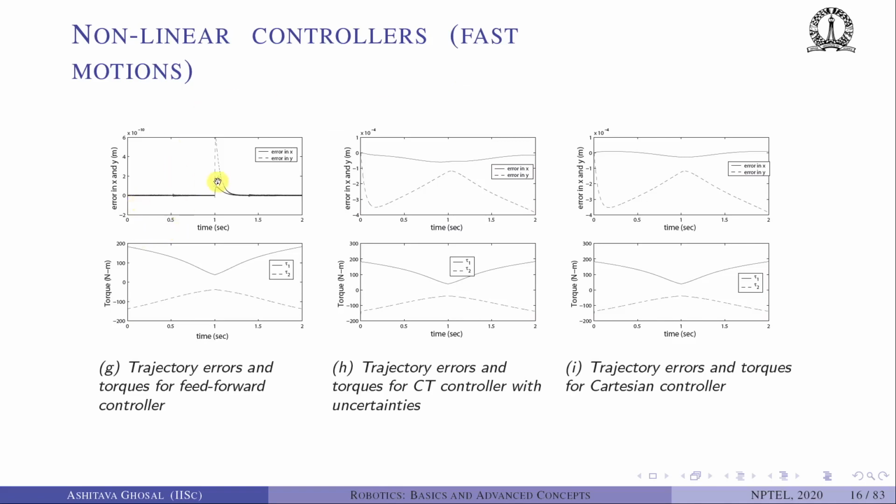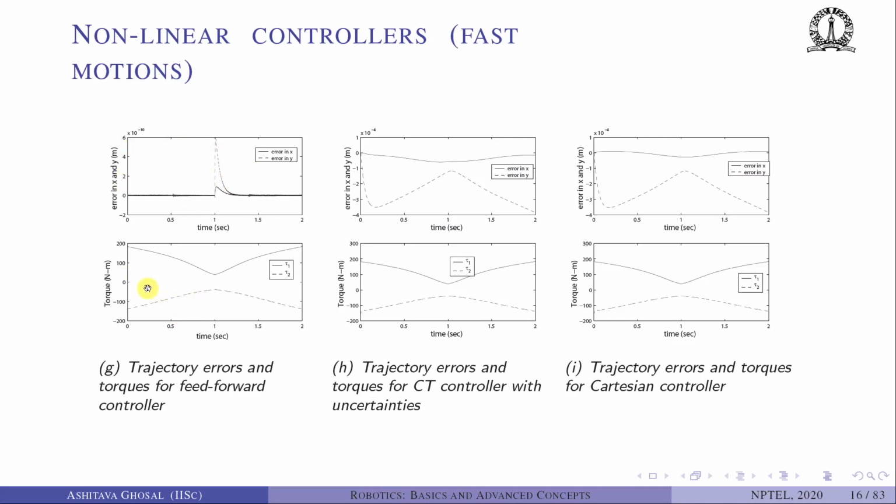The error in X and Y, as you can see, is really, really small. It is of the order of 10 to the minus 10 meters. In the feed forward controller, these are the two plots which show that the error in X and Y is very small. There is some peak here when it is changing direction, but nevertheless, even then it is about 10 to the minus 10 meters.